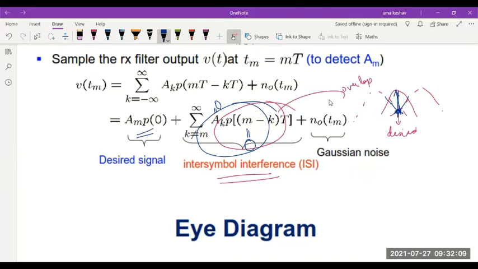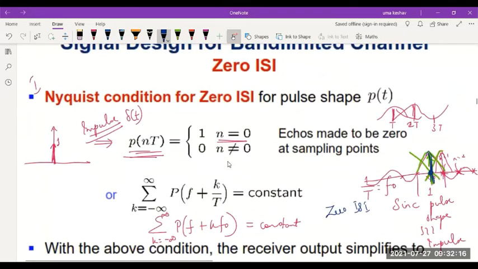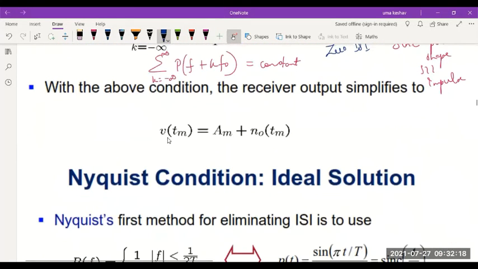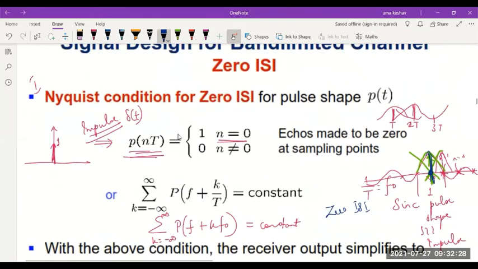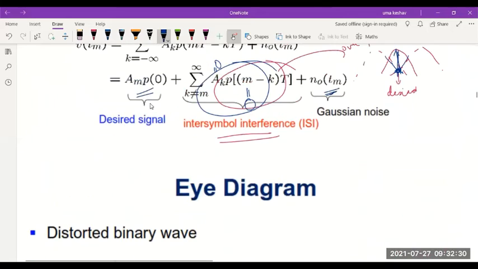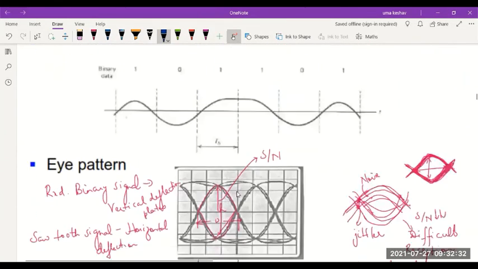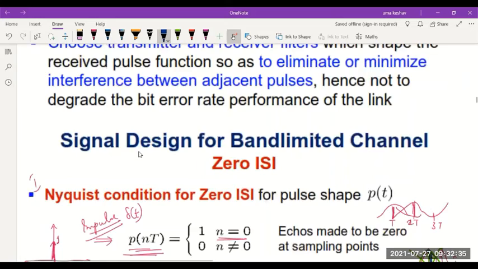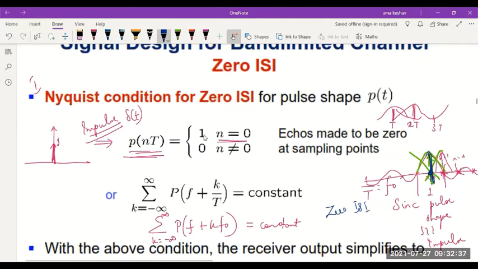I have only the first term, and due to white Gaussian noise in the channel, I have the last term. So what will happen at the receiver now? After sampling at the correct instant, V(T_m) will be equal to A_m, which is the required amplitude pulse. Instead of showing this P(0), we have considered P(0) is 1. That's what we stated here. Yes or no? See, P(nT) is 1 when n is equal to 0, which means the P(0) value is 1.